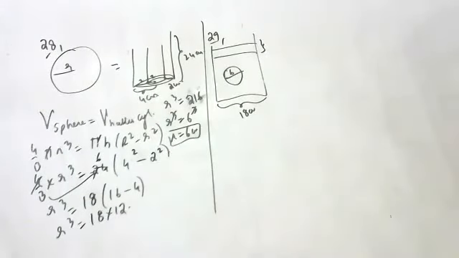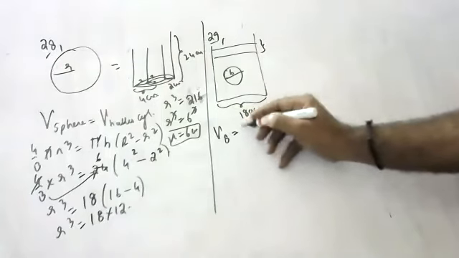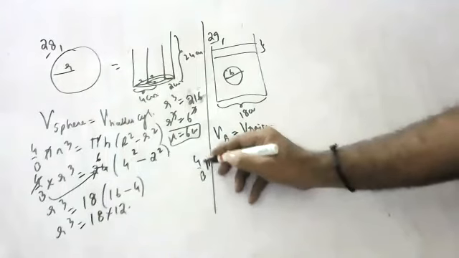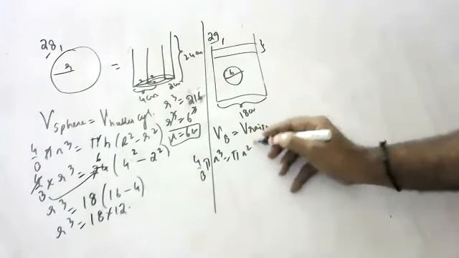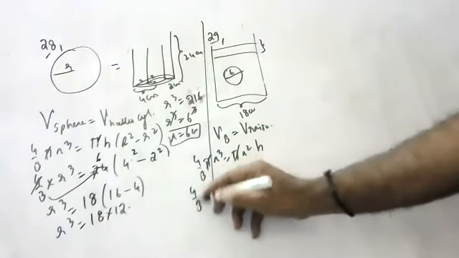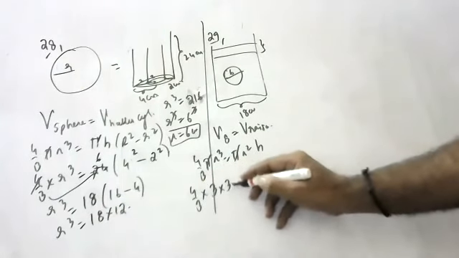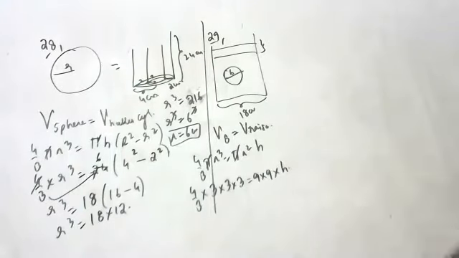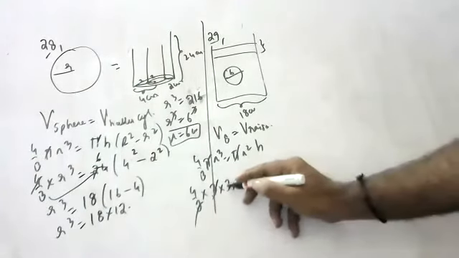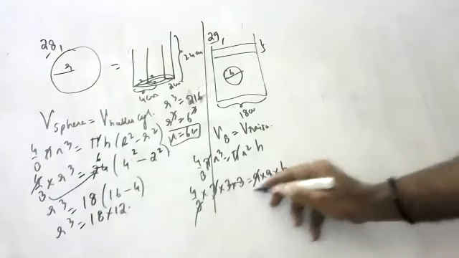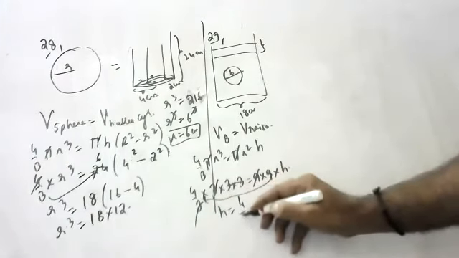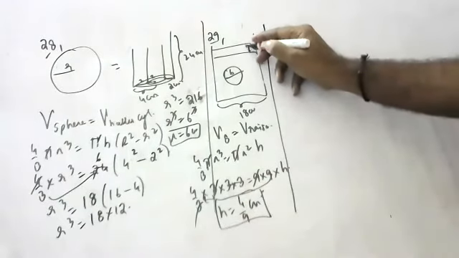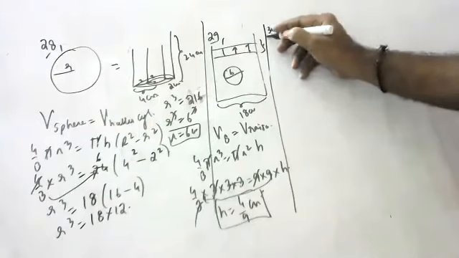The volume of the sphere is equal to the volume of the raised water. 4/3 pi r cube is equal to pi r square h. Pi cancels. 4/3 into 3 into 3 into 3 equals 9 into 9 into h. 9 cancels, so h equals 4/9 centimeters, the height of the raised water.